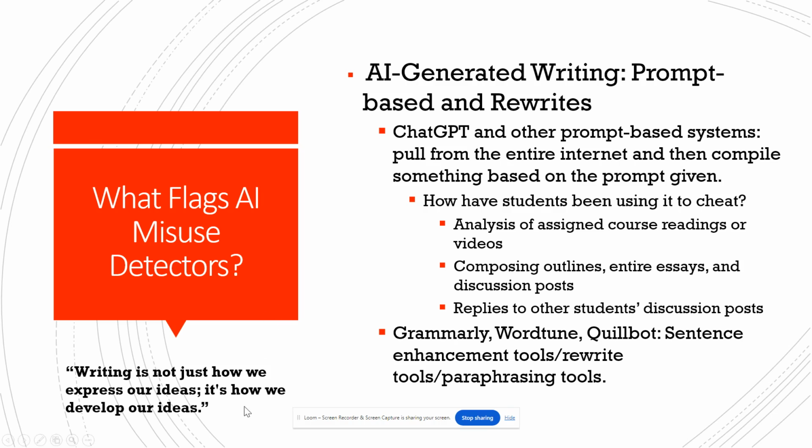Now, most students, when they are confronted about something coming up as potentially AI written, will say, "Oh, I didn't use ChatGPT or a prompt-based system, so I don't know why it's flagging me." And then with a little bit more discussion, they'll reveal, "Oh, well, I did use Grammarly or WordTune or Quillbot, or there's lots of them. I think Google has one now. Everybody has one now."